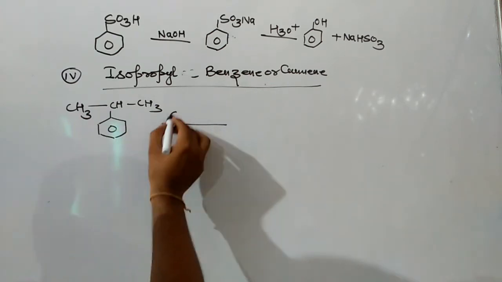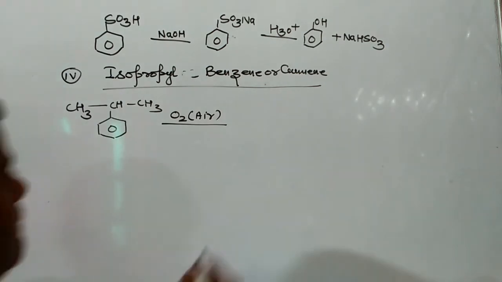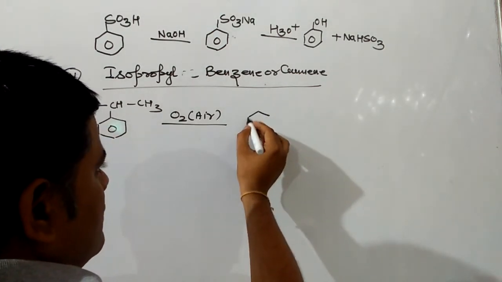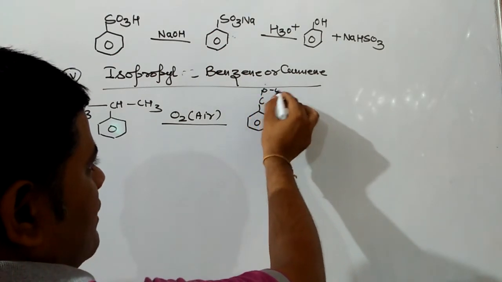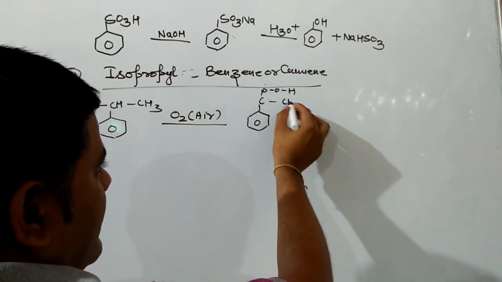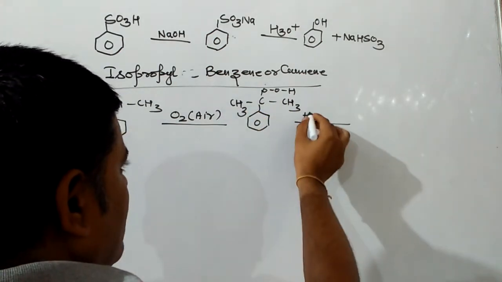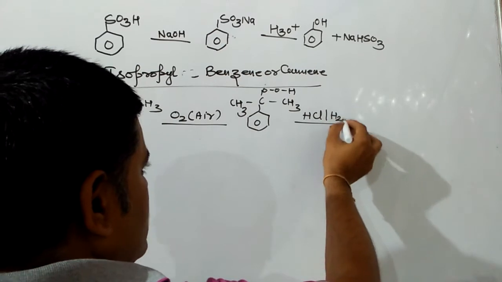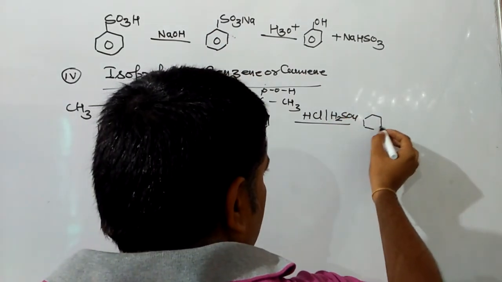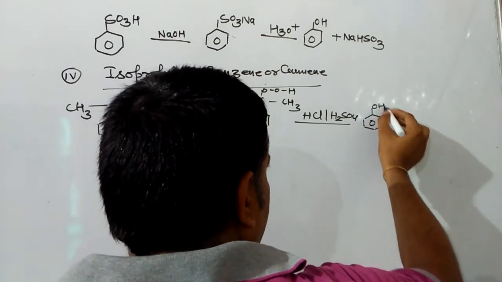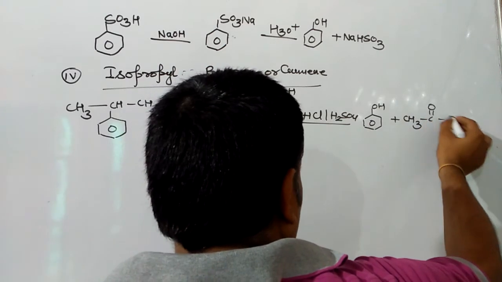First oxidize cumene with air, due to which the product formed will be cumene hydroperoxide, and then that cumene hydroperoxide reacts with HCl or H2SO4 to give you phenol plus acetone.